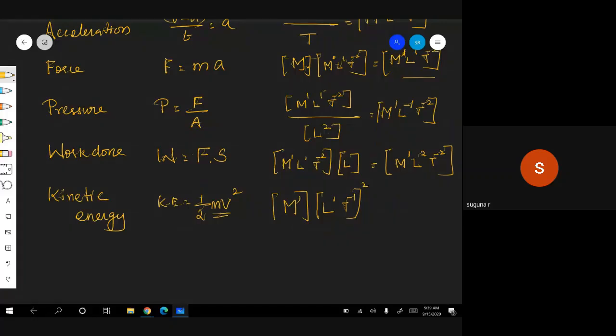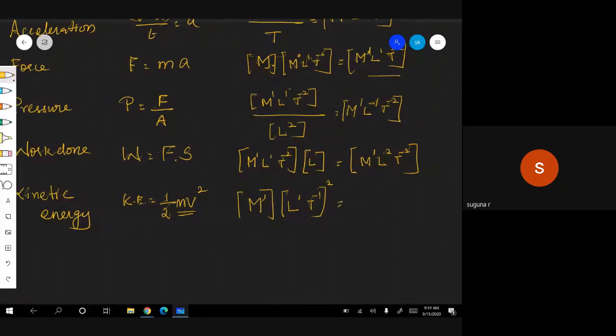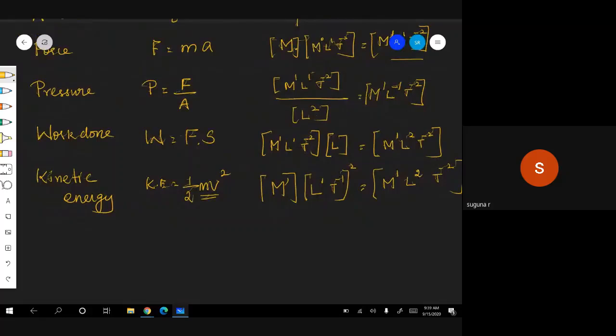V squared. Okay. Therefore, now you tell me, what is that? M power 1, L squared, T power minus 2. Same as work done, ma'am. Okay. Therefore, can you compare work done and energy? Yes, ma'am. Same, M L squared T power minus 2. Therefore, work done only appears as energy. So work done and energy both have the same dimensions. Even for any energy like mgh, I will show it to you because it is important now.